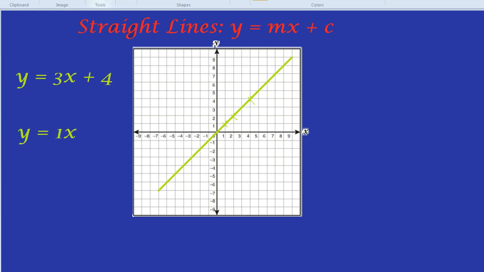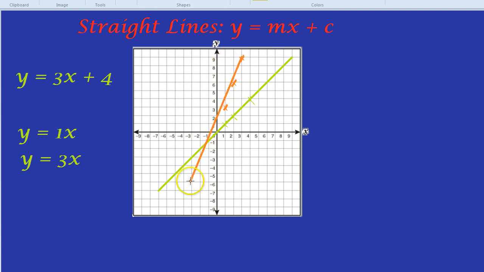For example, if I change that to y equals 3x, then for every 1x, which is basically saying for every 1 you go along the corridor, you're going up by 3 for y. Because look, when x is 1, 3 times 1 is 3. When x is 2, 3 times 2 is 6. So for every 1x, you're actually going up 3 times as fast for y. So that slope is going to be very steep. 1 right, let's do it in a different colour. 1 right, 3 up. 1 right, 3 up. 1 right, 3 up.